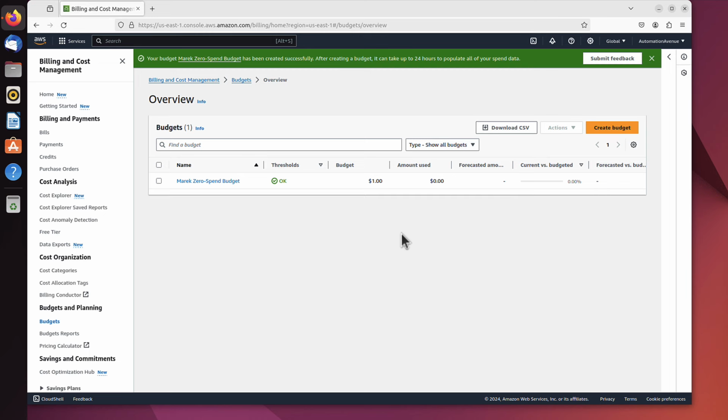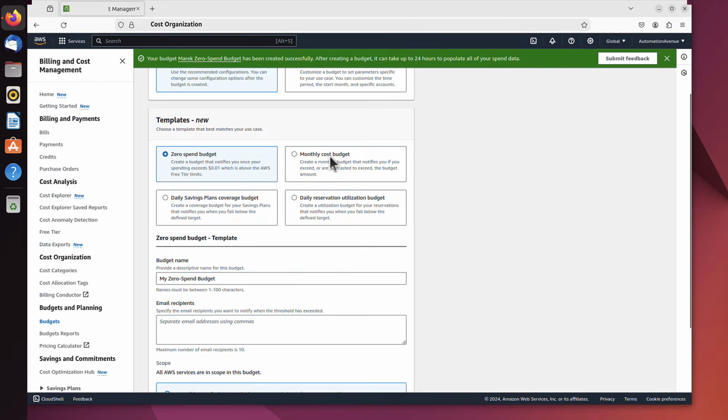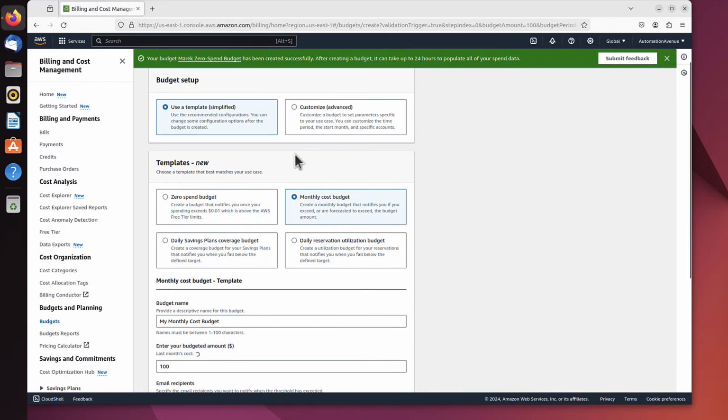But maybe we want to create another budget. What if we want to sometimes use some services, but we don't want to exceed $10 a month? So we can create just another budget and set the threshold to that. So let's click Create Budget. We'll leave it as a template, simplified, which is much easier. And now we will change from zero spend budget to maybe this one, monthly cost budget.